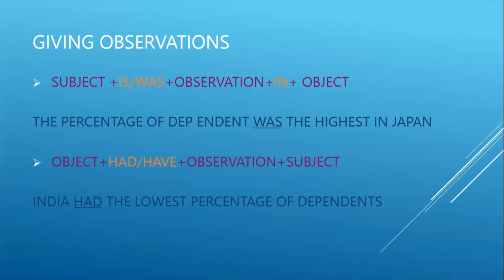So how can we write it? The first position should be given to the subject, that is the percentage of dependence. The subject is not just that, it is the percentage of dependence. Okay, the percentage of dependent was the highest in Japan. Highest is our observation. It can be highest, lowest, or any significant change. That will be our observation, which can be given in this structure.